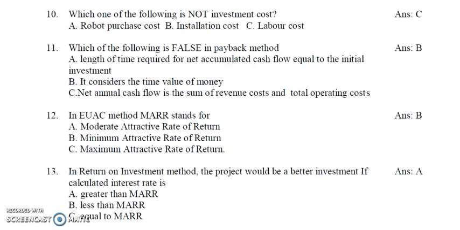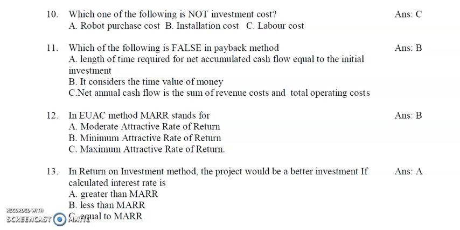Okay. So the second one is it considers the time value of money. And C, net annual cash flow is the sum of revenue costs and total operating costs. So the first is the definition of payback period. Definitely it won't be false. And C, net annual cash flow is the sum of revenue costs and total operating costs. That is also a true statement.